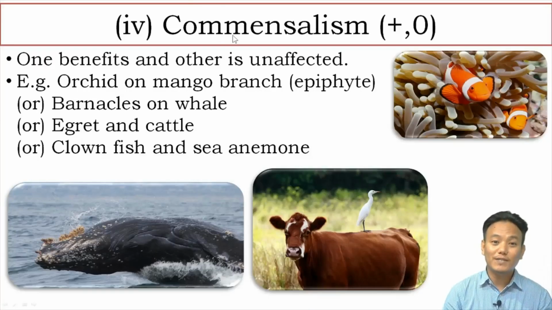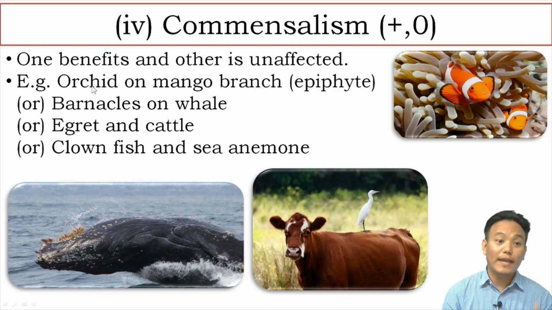Another type of population interaction is commensalism. In commensalism, one organism gets benefited, whereas the other species remains unaffected. So we have a plus and a neutral sign over here to represent commensalism. For commensalism, you have to remember some examples that are given in your textbook. The first example is orchid plants growing on a mango tree. Here the orchid plant gets benefited, whereas the mango tree remains unaffected.